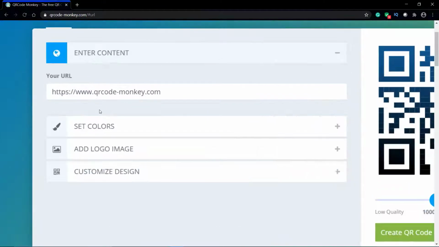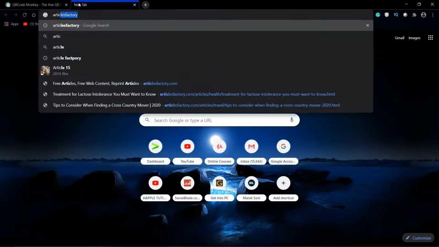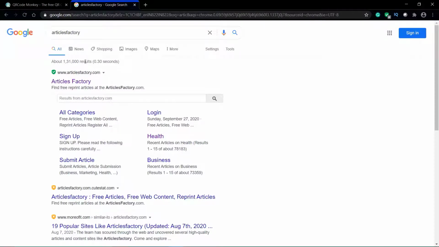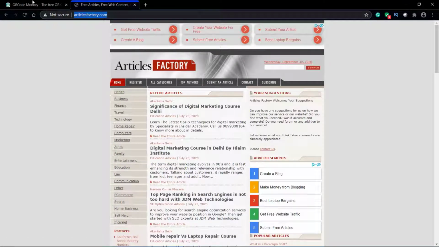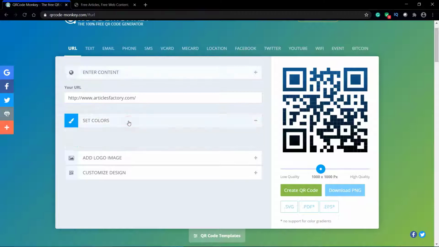Let us suppose our client wants us to create a QR code. Let us suppose this is a particular website, an article factory, which I have talked about when it comes to PDF download sites. I just need to copy this and paste it in this URL section, and this website will create customized QR codes and help me download these QR codes and sell them to my client. So how can we do it guys?